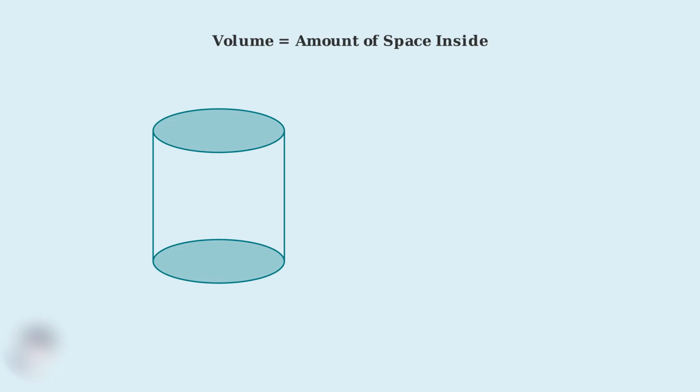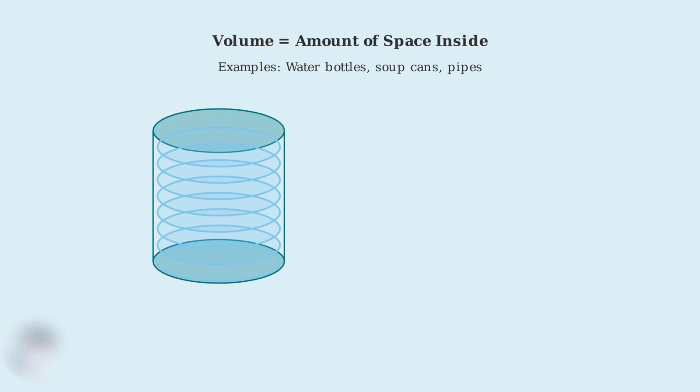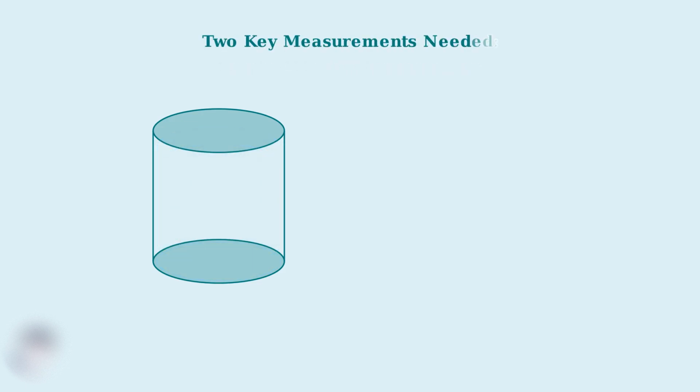Volume represents the amount of three-dimensional space that an object occupies. When we talk about the volume of a cylinder, we're asking how much space is inside this cylinder. Think of a cylinder like a water bottle or a soup can. The volume tells us exactly how much liquid or substance it can hold inside. To calculate the volume of any cylinder, we need to know exactly two key measurements. These measurements are essential for our volume calculation.